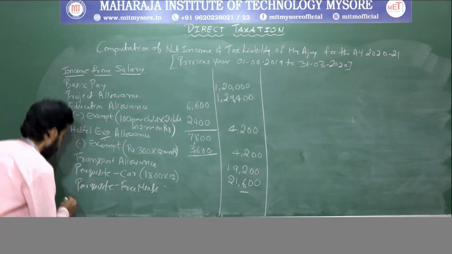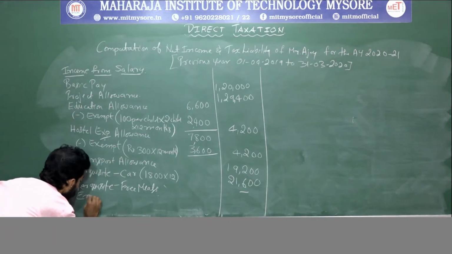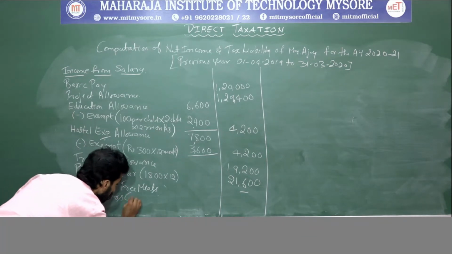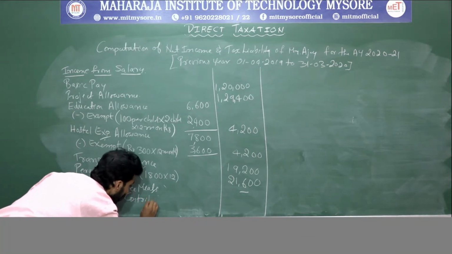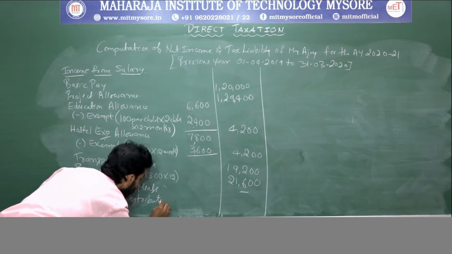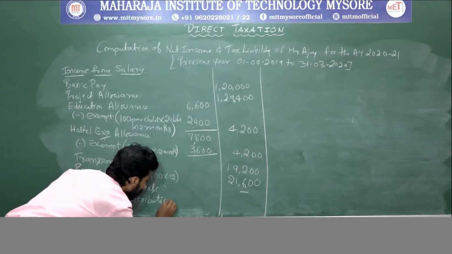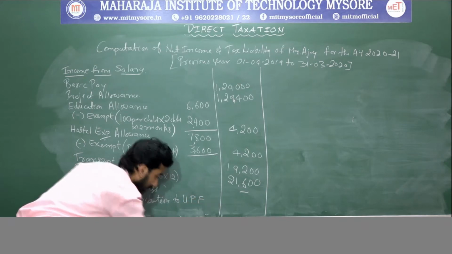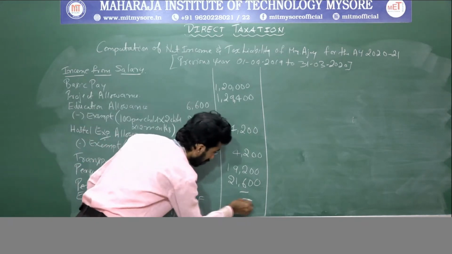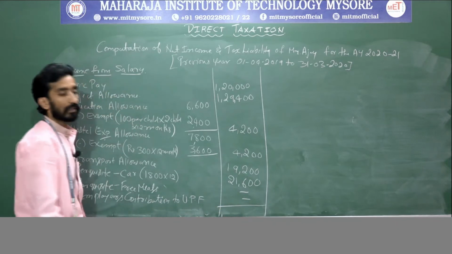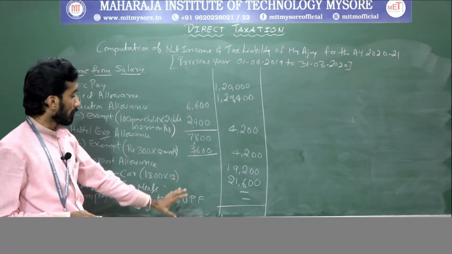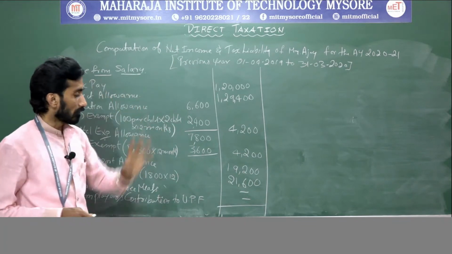I'll write it here, employer's contribution to unrecognized provident fund. So it is nil. Do we have any other information related to salary? No. Only these are the information with respect to income from salary.